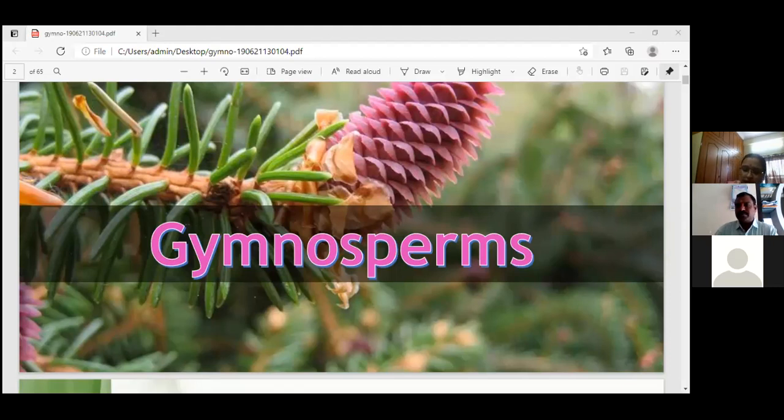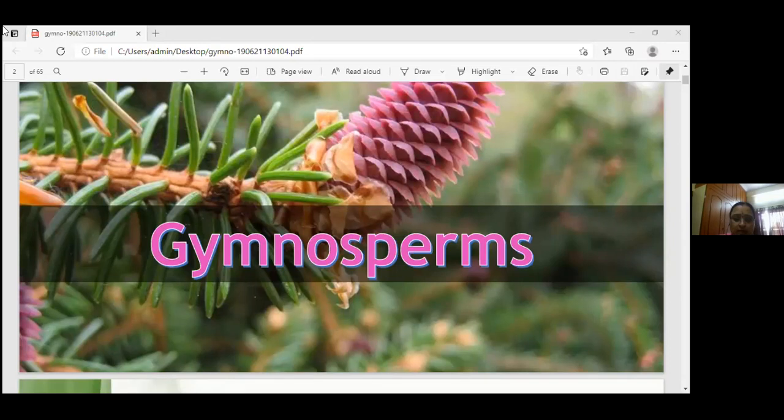Okay, girls. Today I'll start the class. The first unit is the gymnosperms. In the last semester, you have studied the lower plants, microbial diversity. Lower plants means the first unit is bacteria, the second unit viruses, the third unit algae, and the fourth unit fungi, and the remaining pteridophyta and bryophytes. You have already studied these in the first semester.